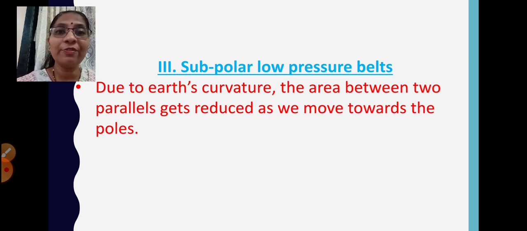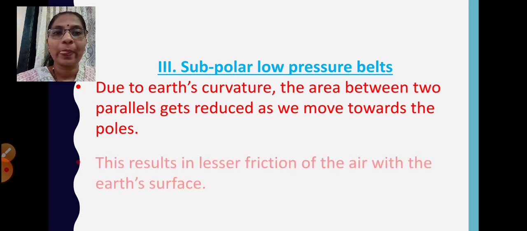So as we move from the equator towards the poles, the area between the two parallels gets reduced, and the area is very less near the poles, in the same way in the northern and the southern hemispheres. So what happens as a result of this?